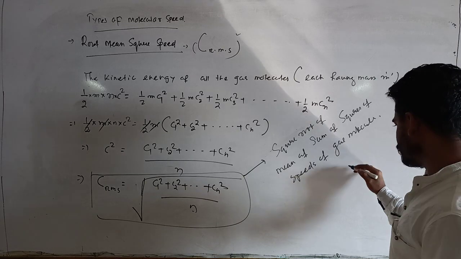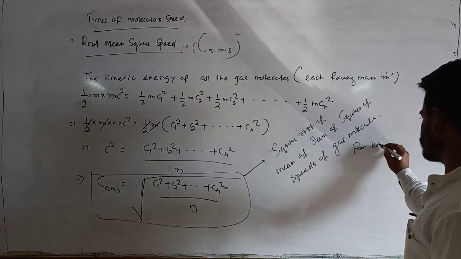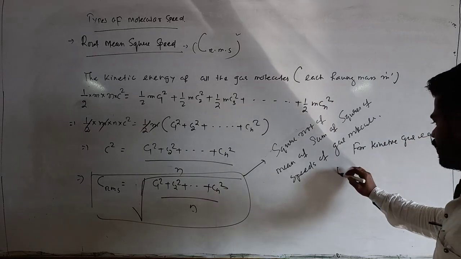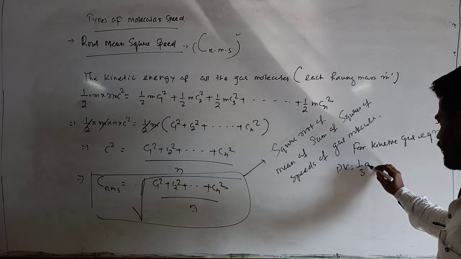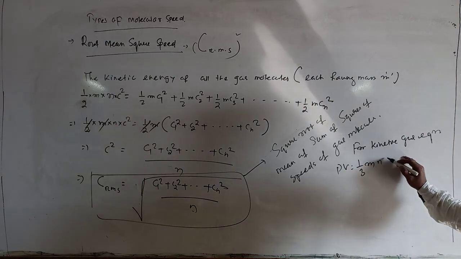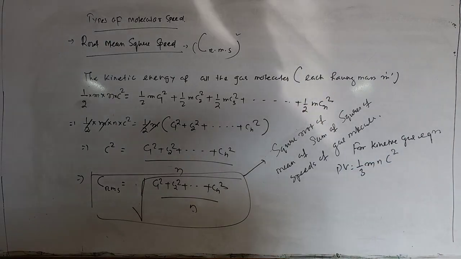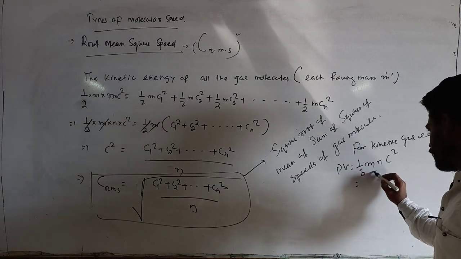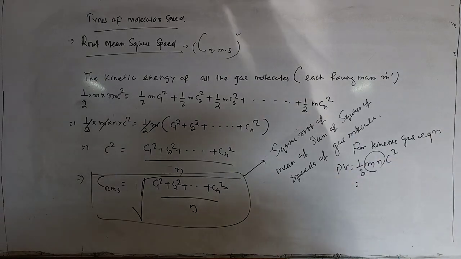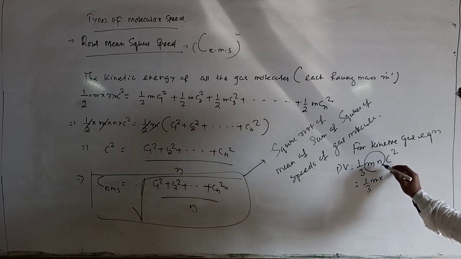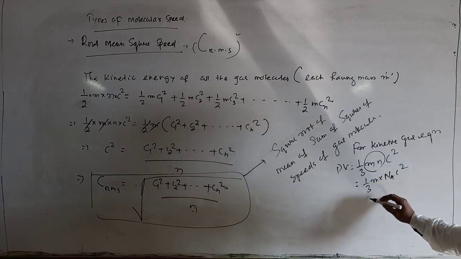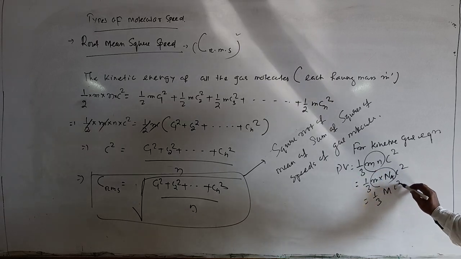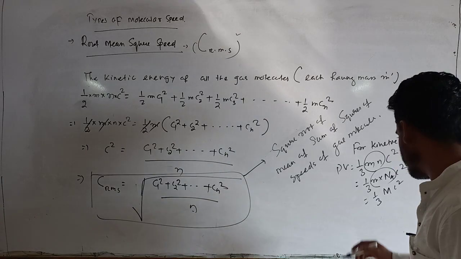So from the kinetic gas equation, what we have got? PV equals 1 by 3 mn c square. This c is the root mean square speed. Okay, so from here, if I am considering 1 mole of gas molecules, I have to multiply by Na, so that will be 1 by 3, and this one corresponds to molecular mass M, c square. Right, now find out the value of c square over here.